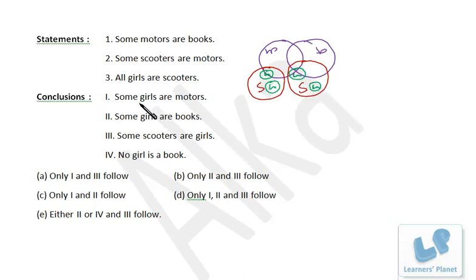Let's check the options. Some girls are motors. So girls and motors, do we have the common portion? See, if we check the various possibilities, it is not always happening that some girls are motors. Girls, motors, in this case we don't have the common portion between girls and motors, so it is not always true. Some girls are books.